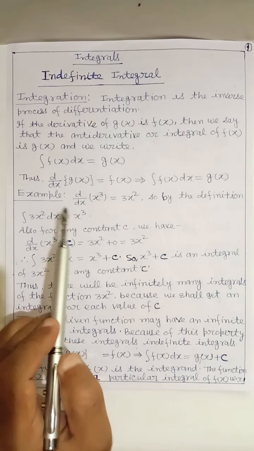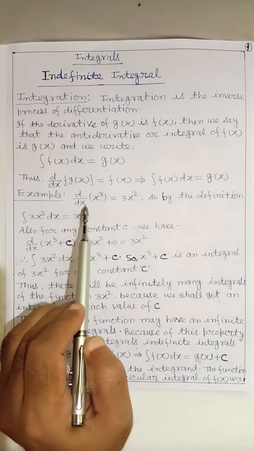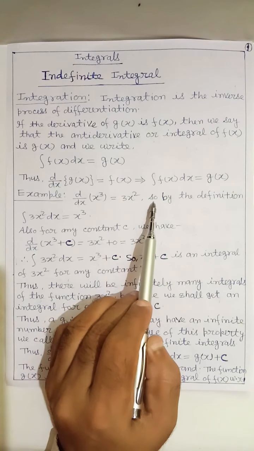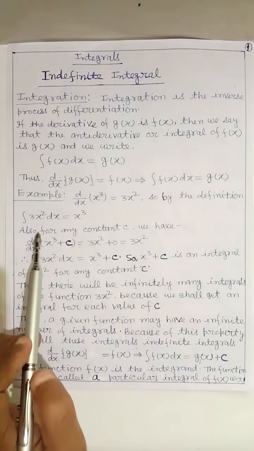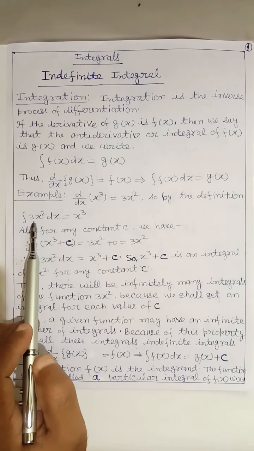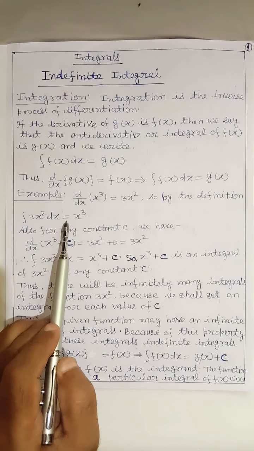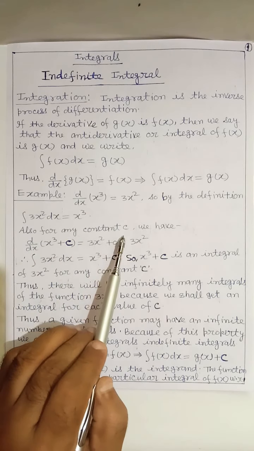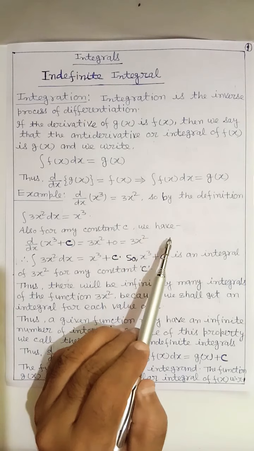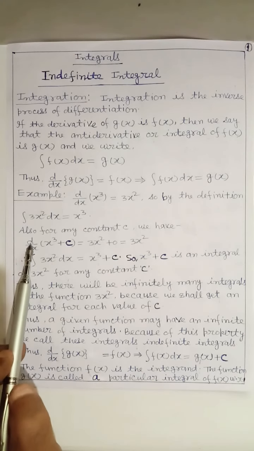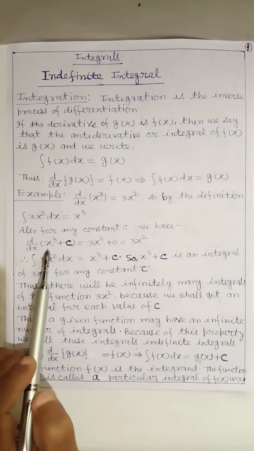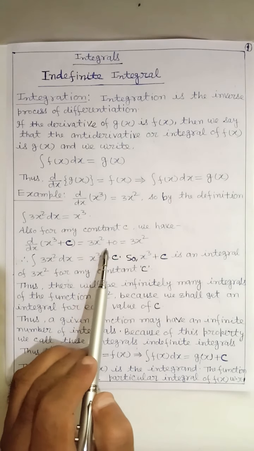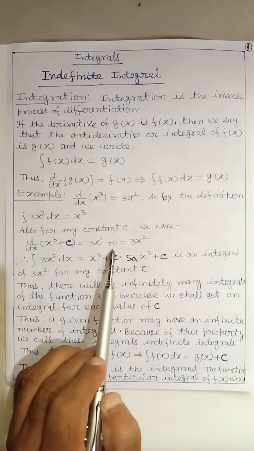For example, d by dx of x cube equal to 3x square. So, by the definition, integral of 3x square dx equal to x cube. Also, for any constant c, we have d by dx of (x cube plus c) equal to 3x square plus 0.